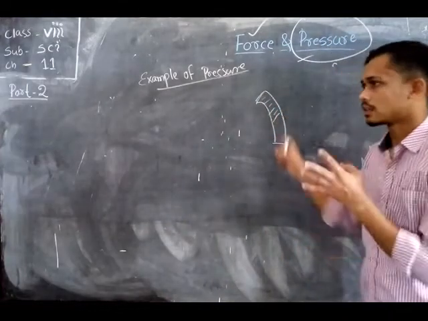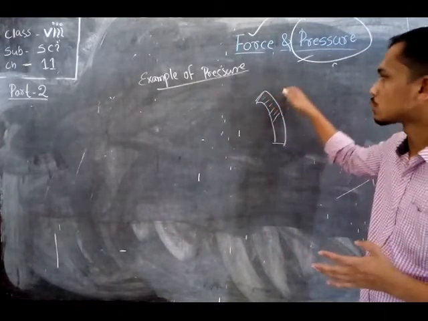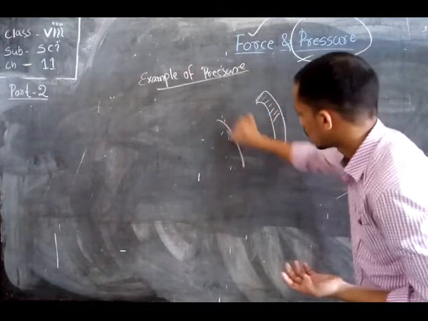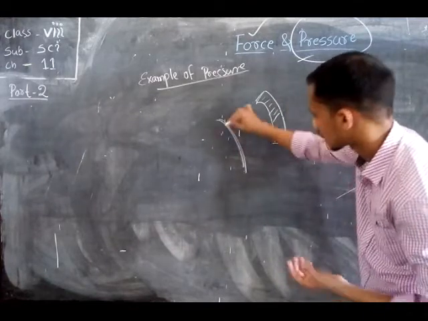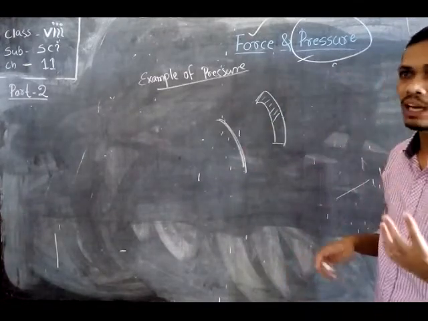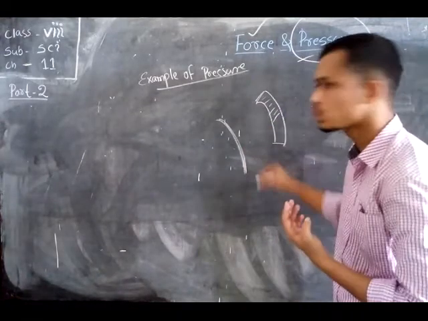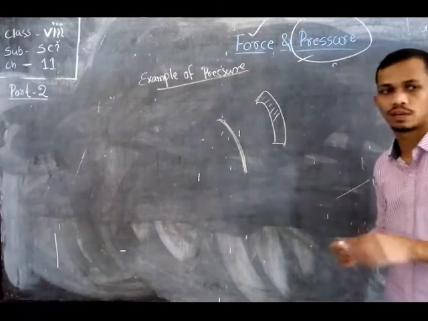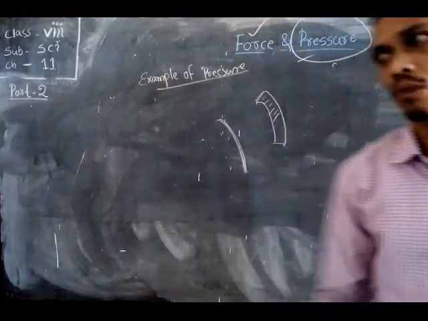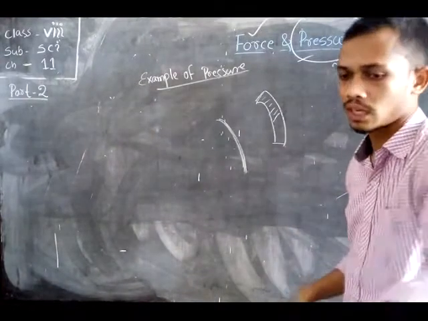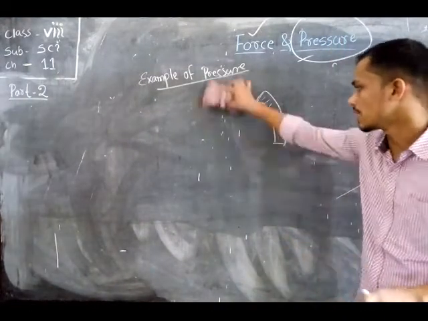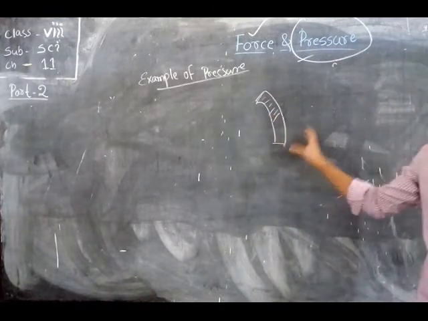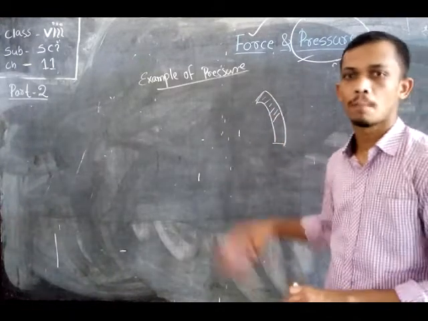As a result, the area of contact increases, so the pressure of the bag on your shoulder decreases. If the strap is very thin, you feel a huge pressure and cannot carry your bag for a longer time. If you want to decrease pressure, we must increase the area of contact. As a result, pressure will be minimum.